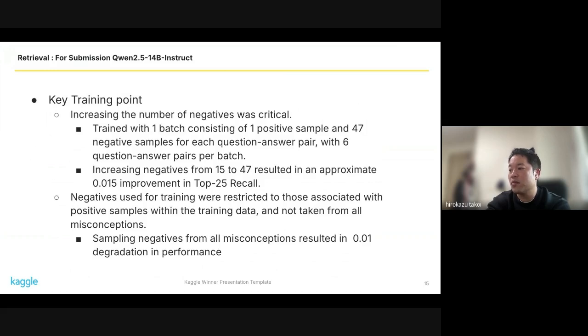Increasing the number of negatives from 15 to 47 improved the top 25 recall by approximately 0.015. Another important point was restricting the negatives used for training to those associated with positive samples within the training data. Using negatives from all misconceptions resulted in a 0.01 degradation in recall performance.